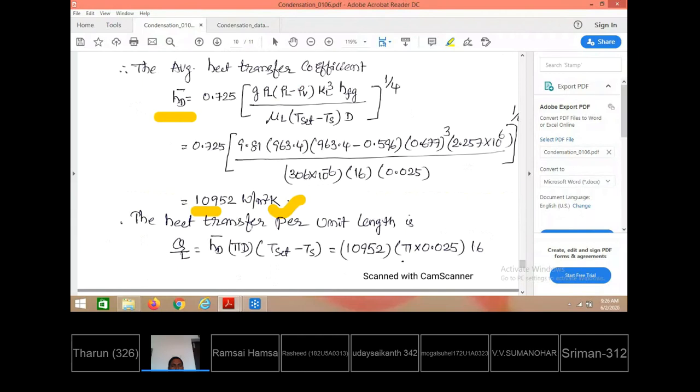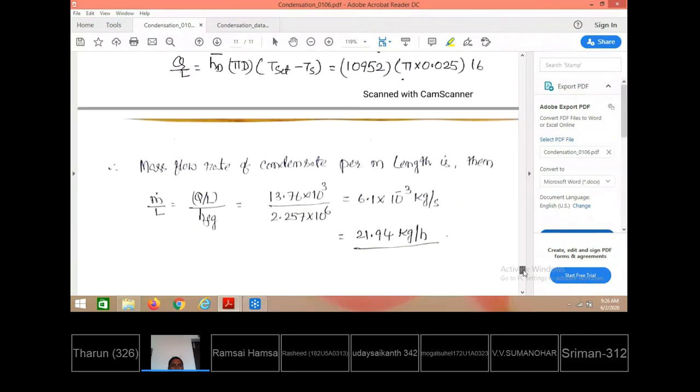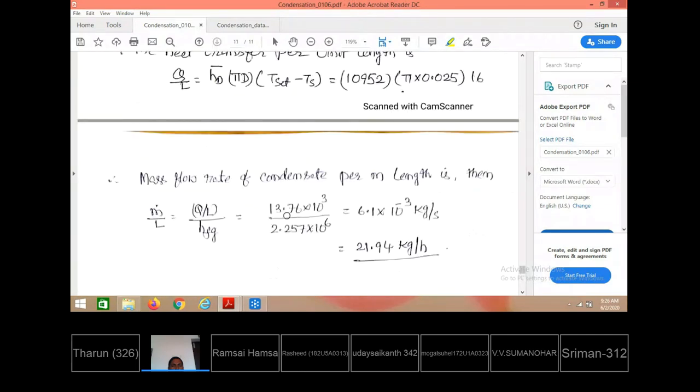Then the rate of heat transfer per meter length is h times pi d L times (T saturation minus Ts), and the calculated value of heat transfer is 13.76 into 10 cube watts per meter. What they are asking is the mass flow rate of condensate, that is the m dot value. This value divided by hfg gives 6.1 into 10 power minus 3 kg per second, or 21.94 kg per hour.